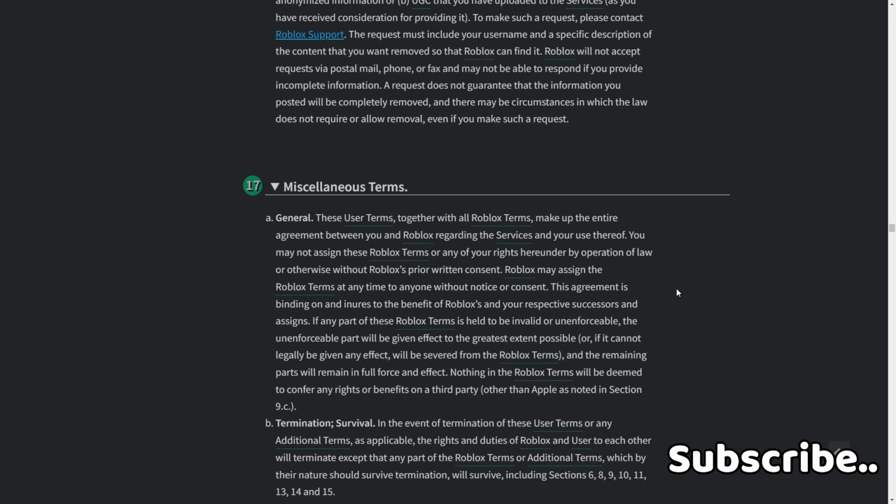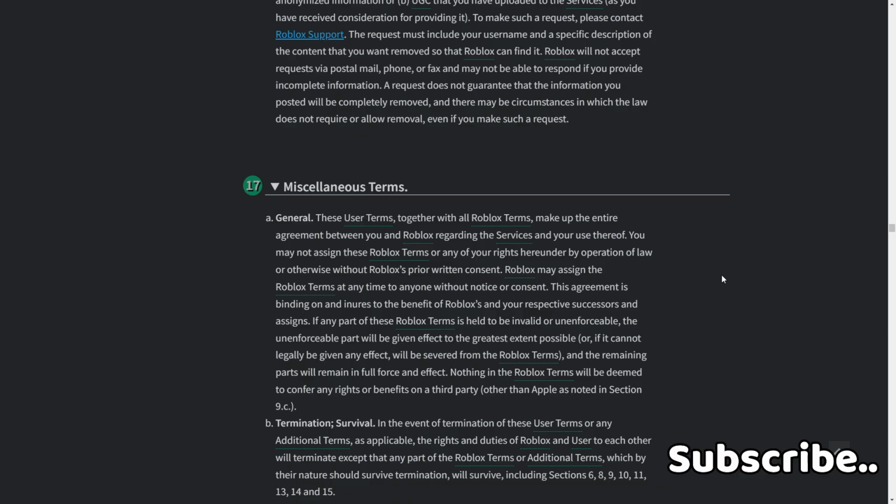Miscellaneous terms. General. These user terms together with all Roblox terms make up the entire agreement between you and Roblox regarding the services and your use thereof. You may not assign these Roblox terms or any of your rights hereunder by operation of law or otherwise without Roblox's prior written consent. Roblox may assign the Roblox terms at any time to anyone without notice or consent.